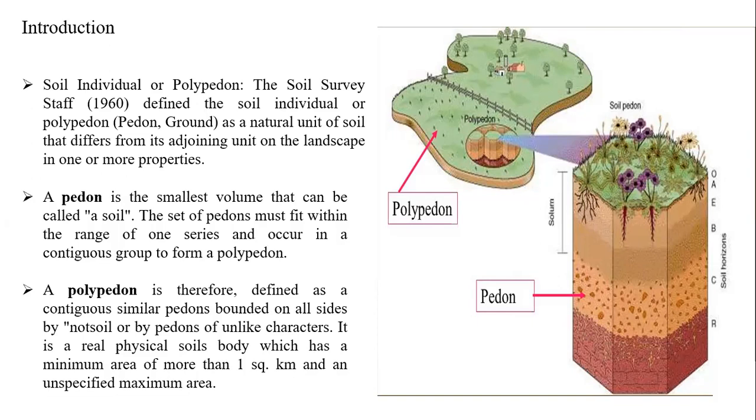So are you clear now what is a pedon and polypedon? By understanding these two definitions only, you can understand the coming slides. Is it clear? Yes, sir. Good. Please follow this. For your understanding, please draw this diagram in your running notes. Okay. Now we will see the next slide. Now the real class starts in the next slides.